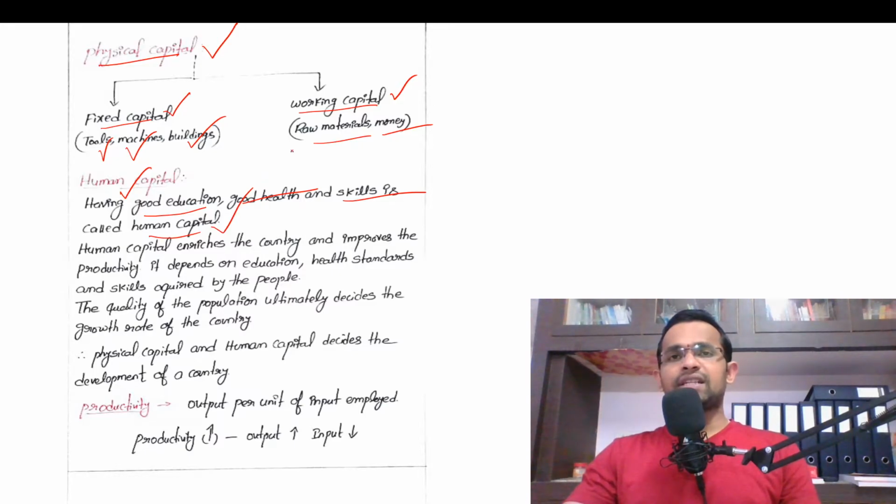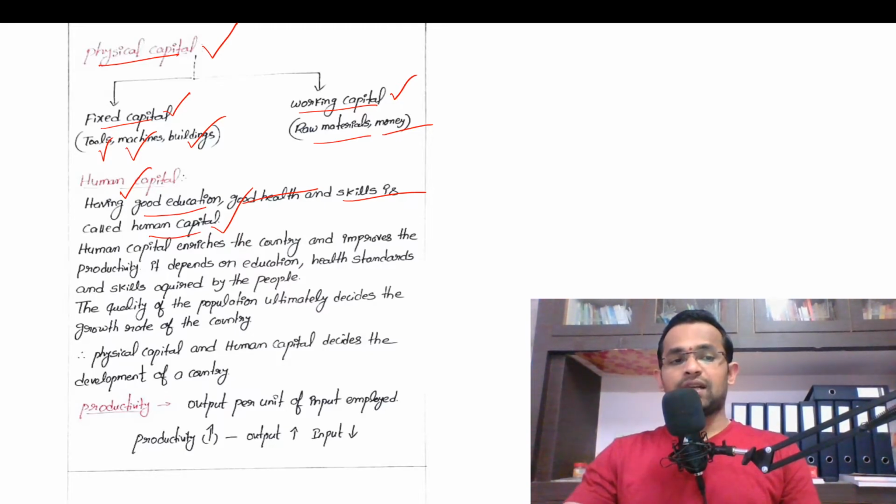Okay, so India is a country with a huge population. Okay, if the population doesn't have enough skills, then the population will be a liability to the country. If the population have skills, then the population will be an asset to the country.